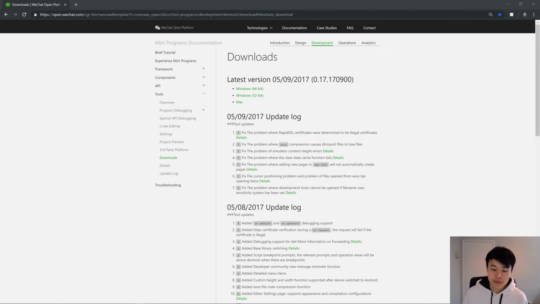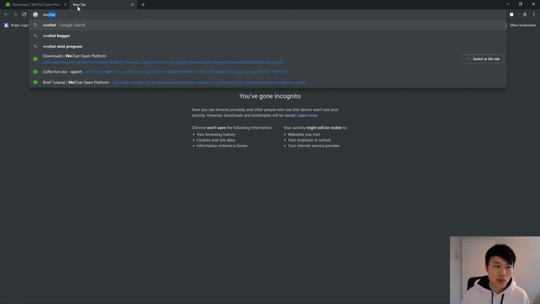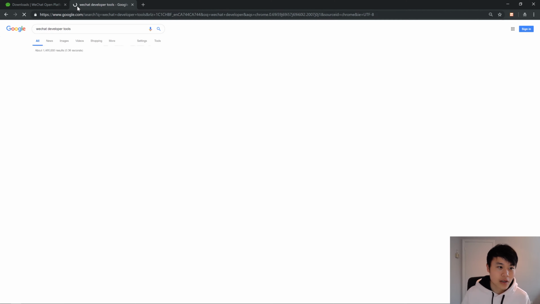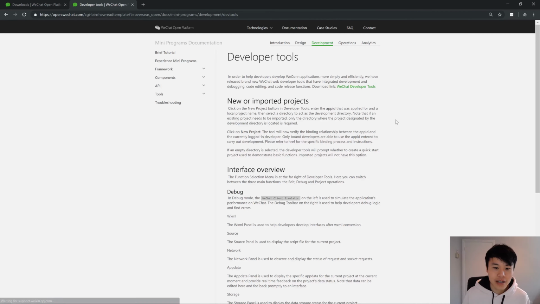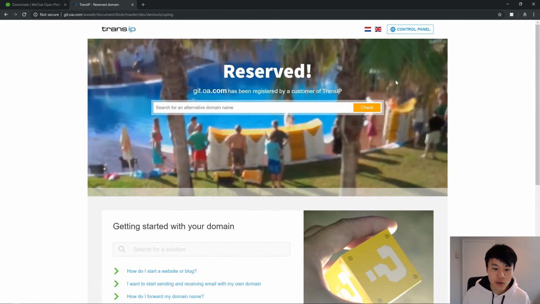Now let's get started. So the first thing you gotta do is download the developer tools. They have it for Windows and Mac, and I'll include the link in the description as well, because if you just search WeChat developer tools, the first result you're gonna get is actually this broken link right here, and you don't want to fall into this trap. So just go in the link that I provide.